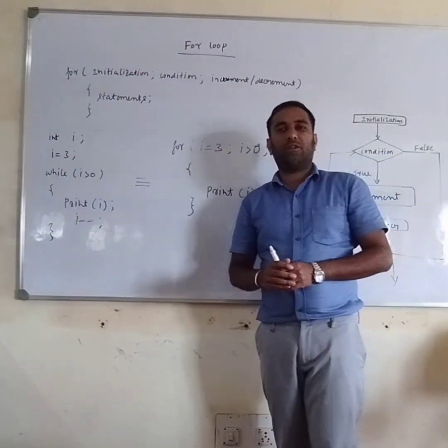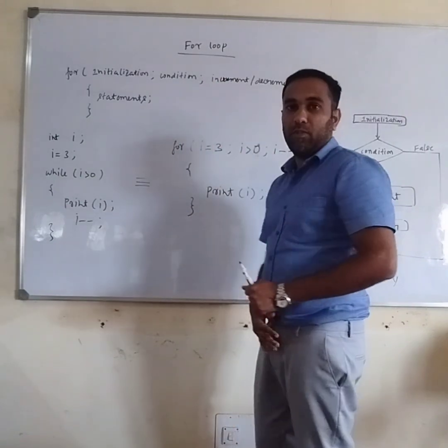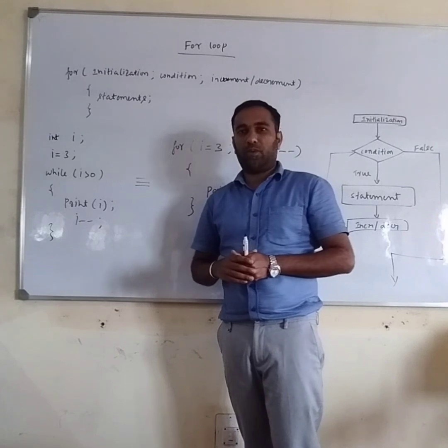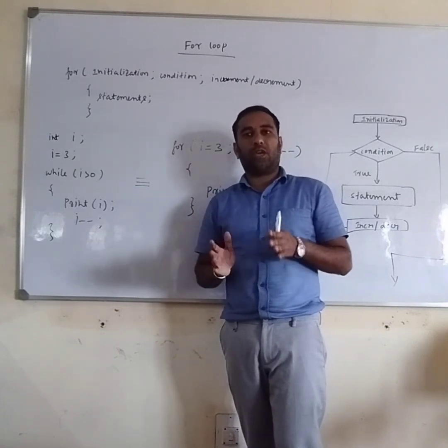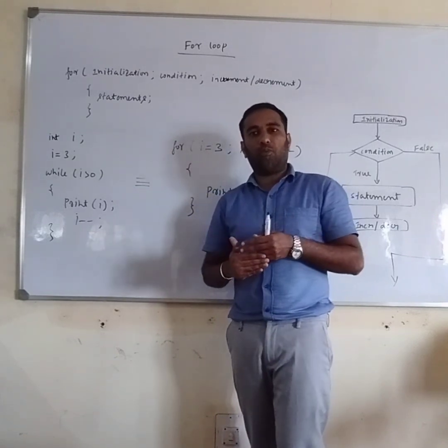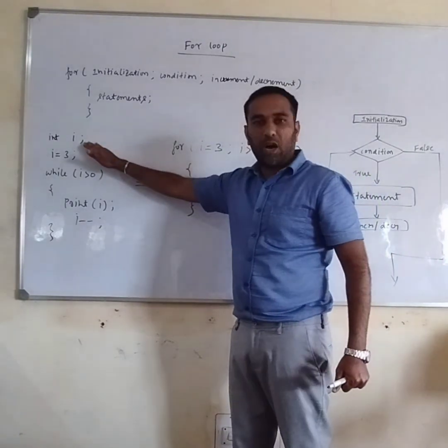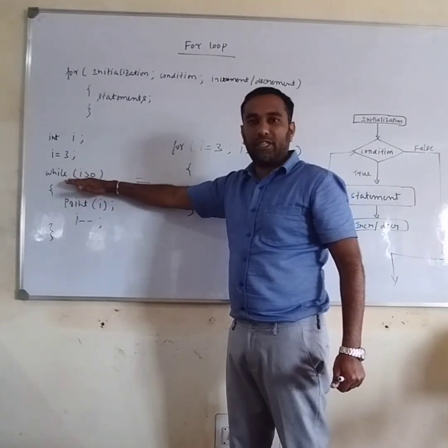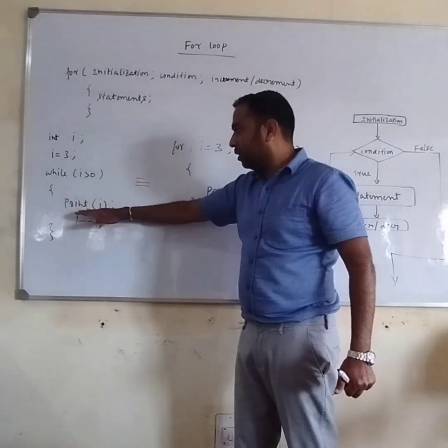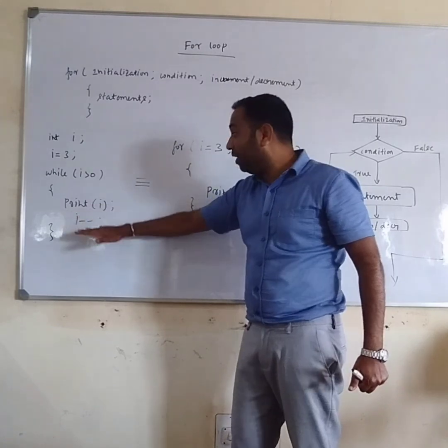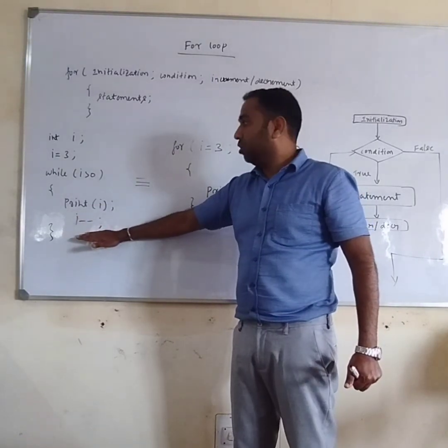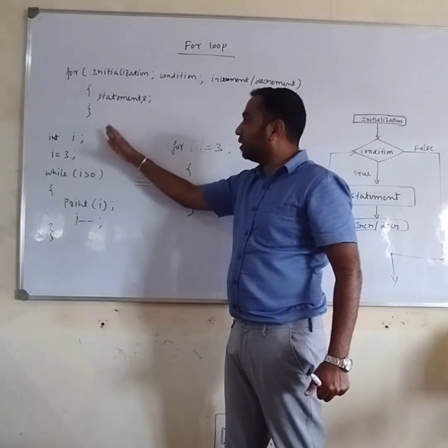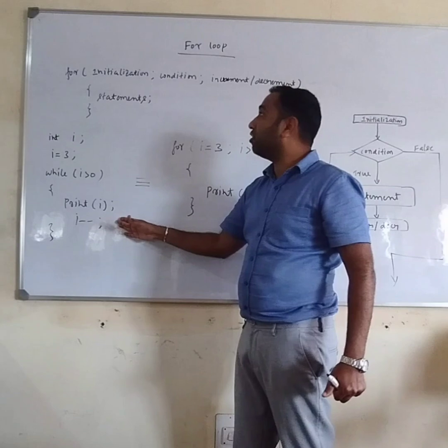So in this lecture, we will discuss the for loop. Before going to understand the for loop, let us discuss the while loop. I already explained in the previous class how the while loop works. In this case, we initialize the value, then we check the condition. If the condition gets satisfied, then we print the value, then we decrement the value. This is the syntax for the while loop. The same statement I am going to write using a for loop.